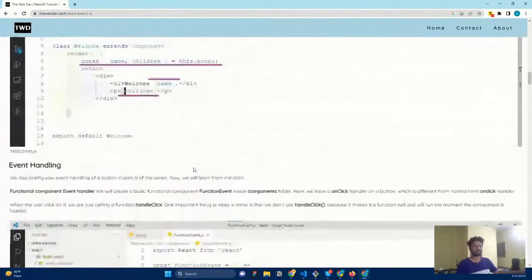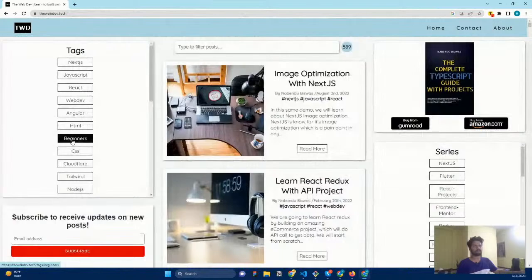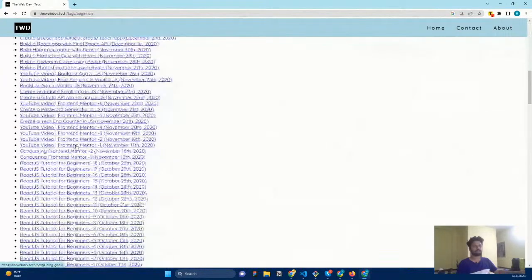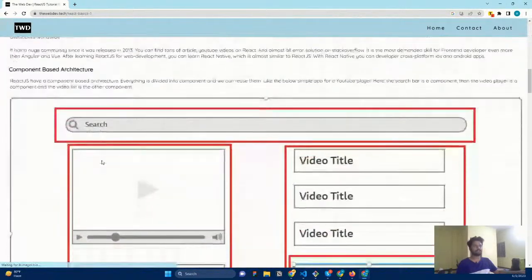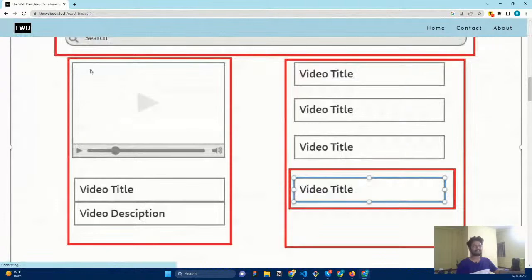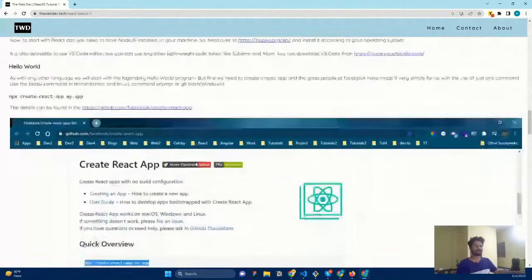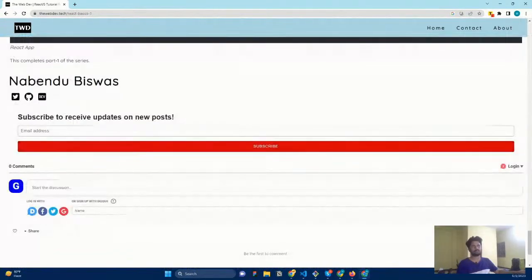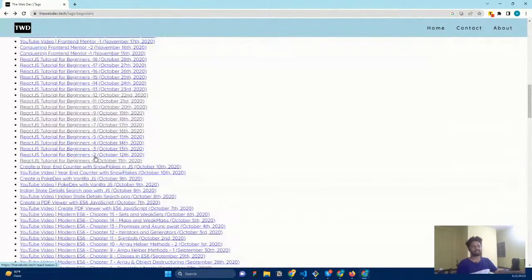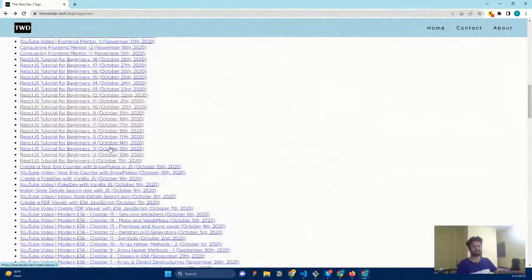Let me see that one. Okay, so for that, let me go back to our post beginner. You need to go here, scroll down, and you can see the React.js tutorial one for beginners. If you click it, you will get to know what React is, what a component is, each and everything is a component, how components are built, how you can install React, and what other essential things you want to install. Everything will be there. That is day one, and day two is going to be the file structuring and the code.